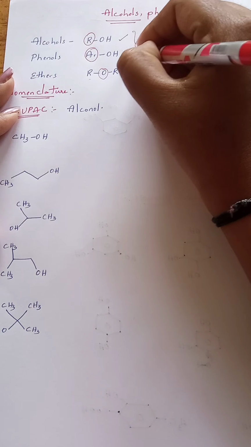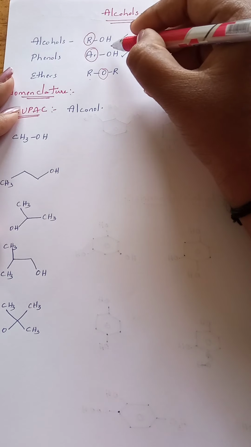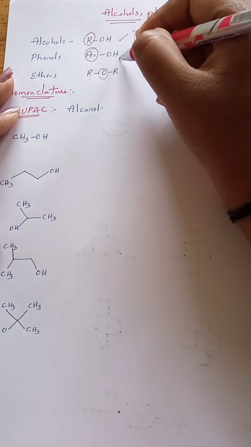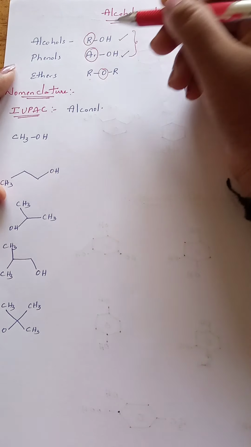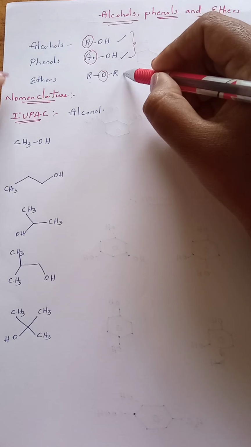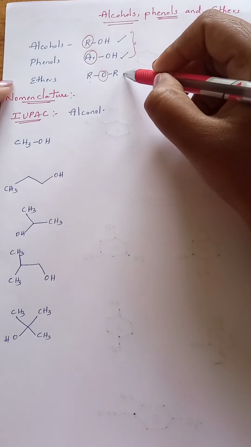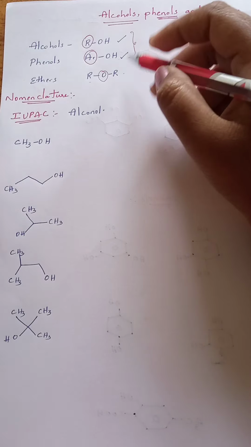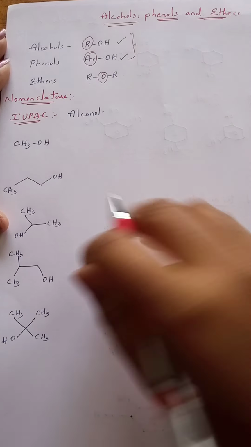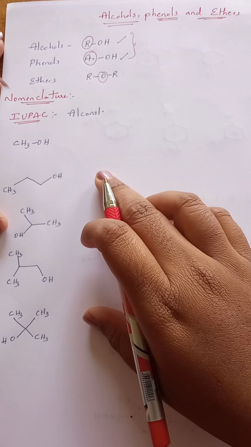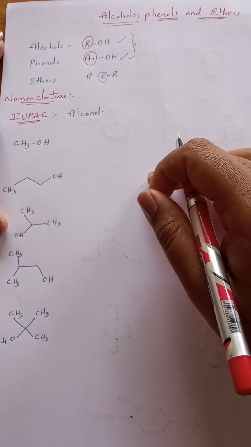These two are said to be hydroxy derivatives. The hydroxy derivative of an alkyl group and the hydroxy derivative of an aryl group are known as alcohols and phenols. But ethers have similar properties to alcohols and phenols, so we have to study ethers along with alcohols and phenols. Now we'll see the nomenclature of all three compounds.